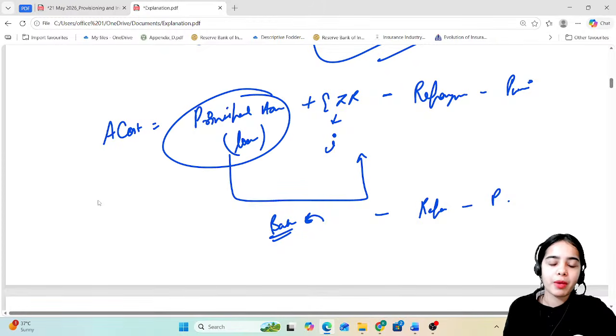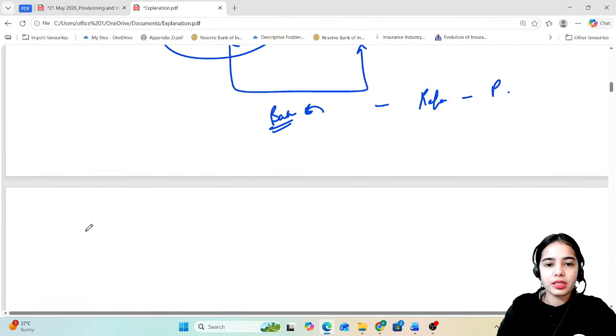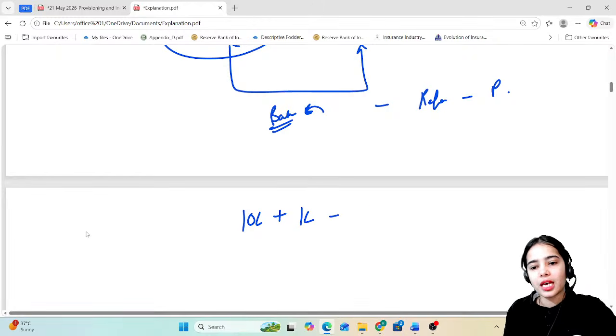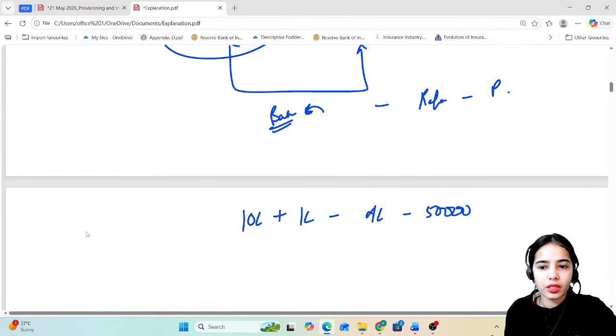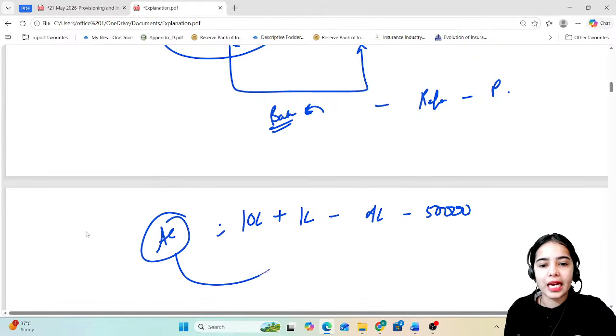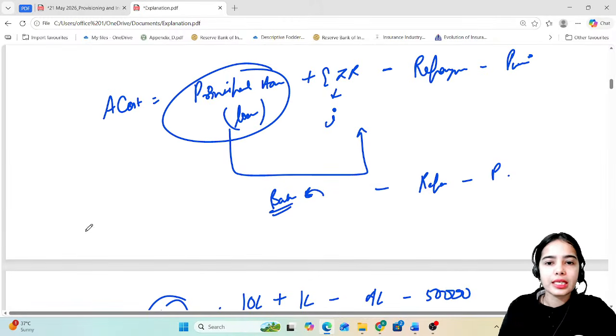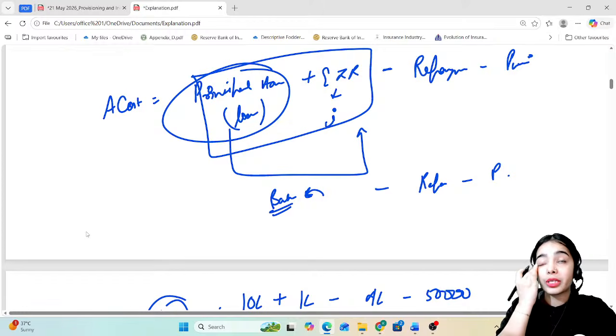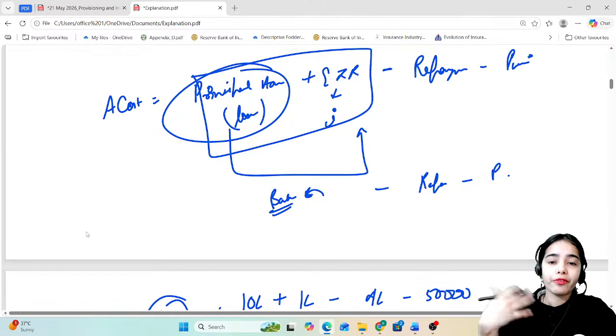So let's say principal amount is 10 lakh rupees, the interest is 1 lakh, the repayments are of 4 lakh, and the provisions are of 50,000. So the amortized cost will be calculated on this basis, that what is the exposure of the bank, like the principal amount that has been given, the effective interest rate minus the repayments and such.